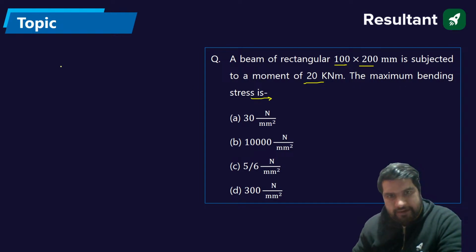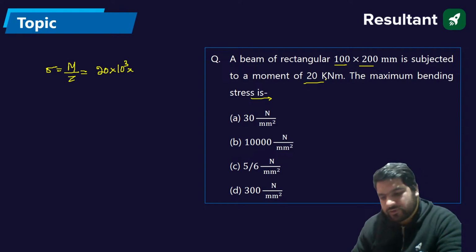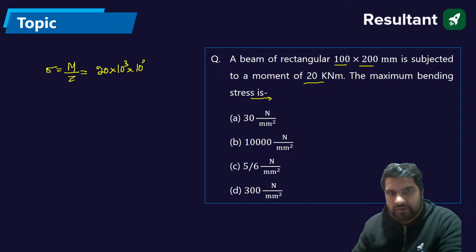So we know that the bending stress sigma is equal to M by Z. The moment applied is 20 kilonewton meter. I will multiply by 10 to the power 3 for the kilo, and take the Newton mm, so I will multiply again by 10 to the power 3. So the moment will be in Newton mm, divided by the Z value.